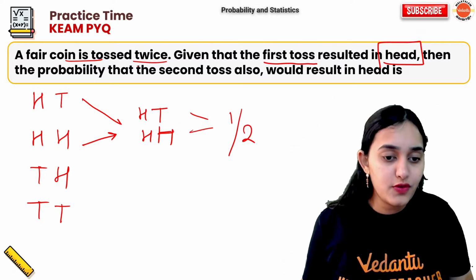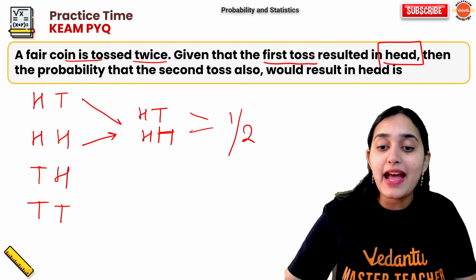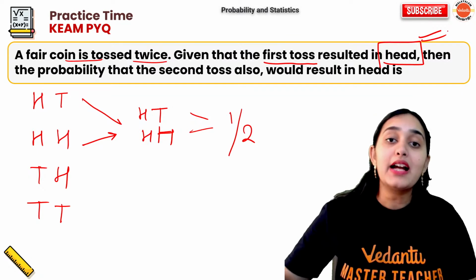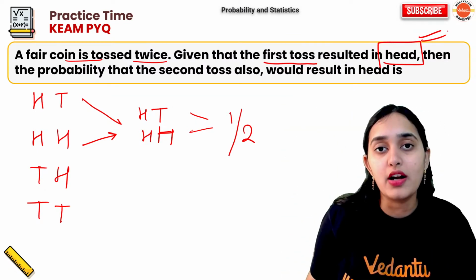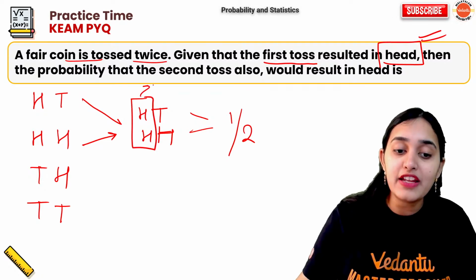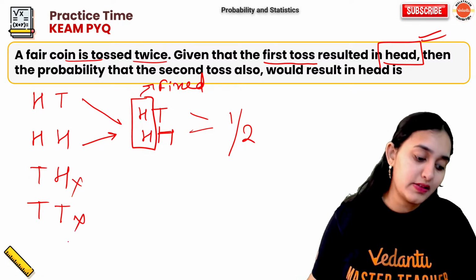It will be 1 out of 4. But they are not tossing it together. They are saying that I am tossing one coin, I am getting a head. Again I am tossing the second coin. Now I am getting head or not. So it will be just 1 out of 2, because head is already fixed. This is already fixed. So this is not possible.